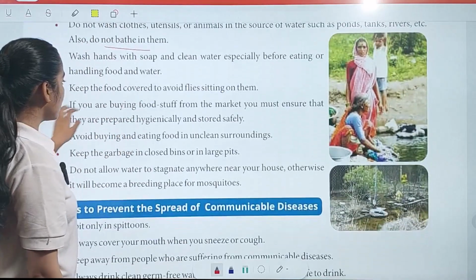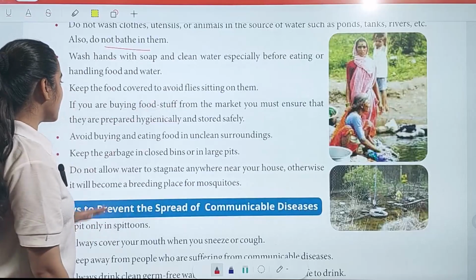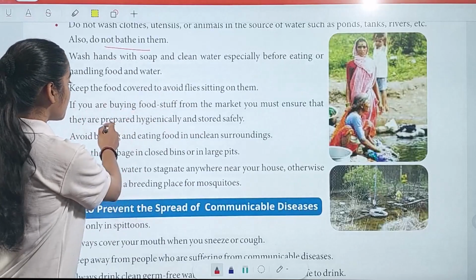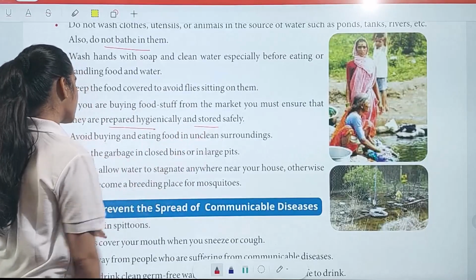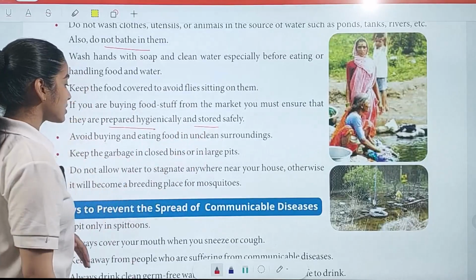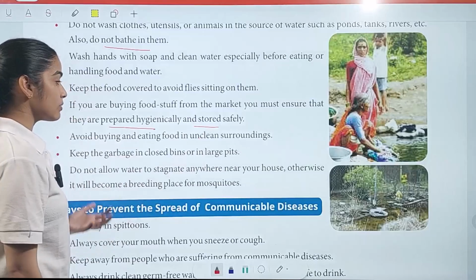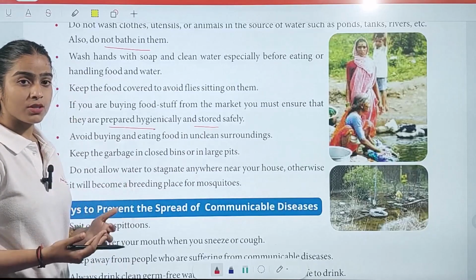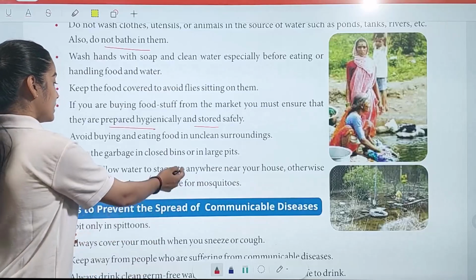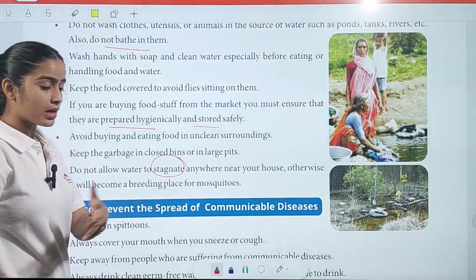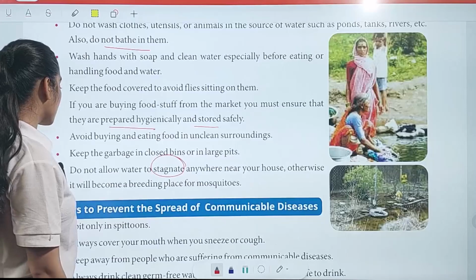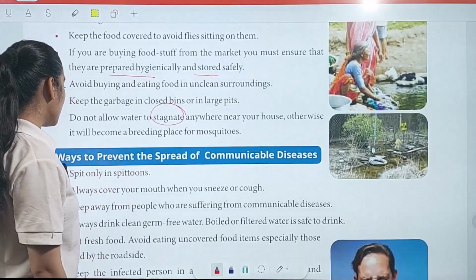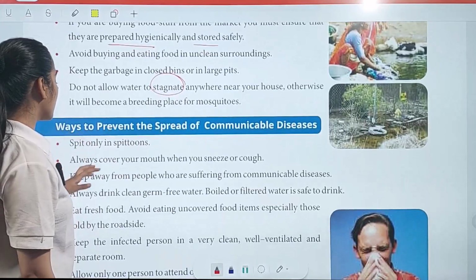So now, keep the food covered to avoid flies sitting on it. If you are buying foodstuff from the market, you must ensure that it is prepared hygienically and stored safely. Do not allow water to stagnate anywhere near your house, otherwise it will become a breeding place for mosquitoes. So always make sure that if you see any stagnant water near you, you empty that particular utensil, or don't let water stagnate in it.